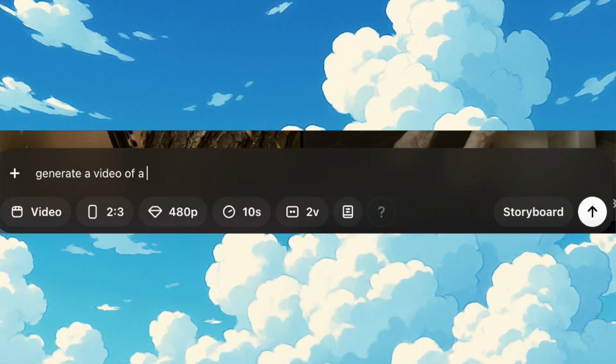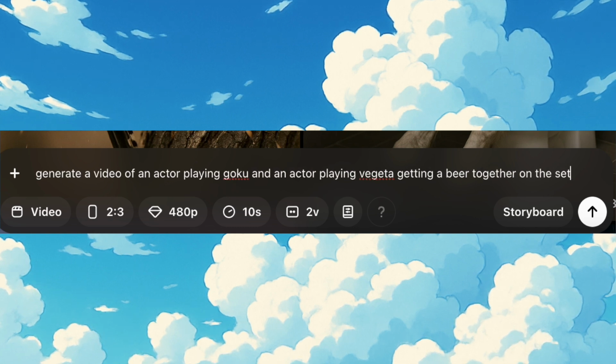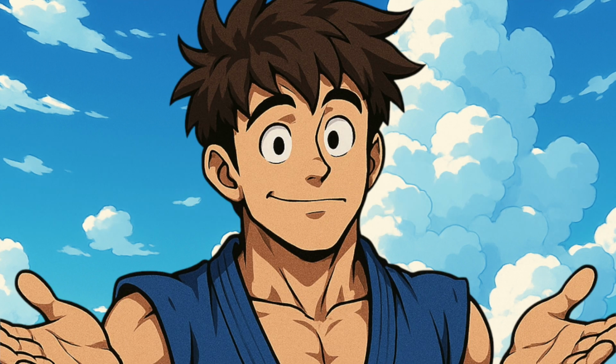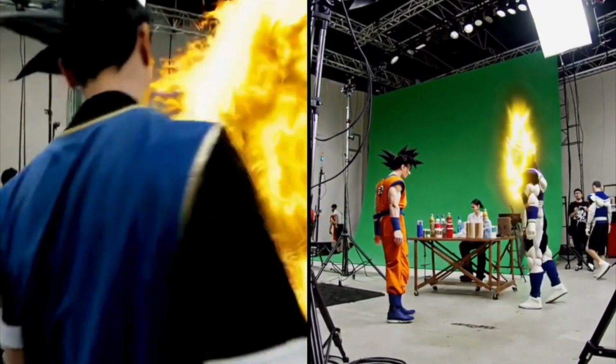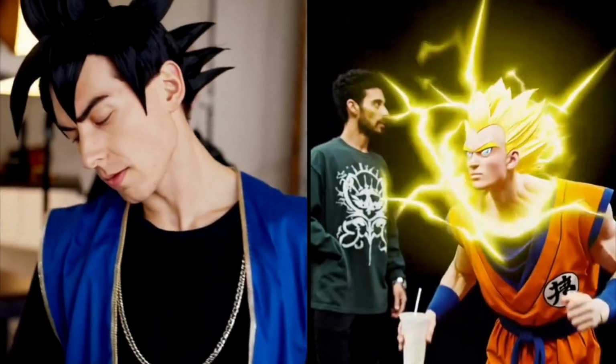I have no idea why, but my first idea of what to do with Vegeta was to have him get a beer with Goku on set. I had been awake for about 20 hours at that point, so don't expect an explanation for that. Okay, what has science done? This is beyond a tragedy, and I'm almost disgusted with myself for having any part of this.